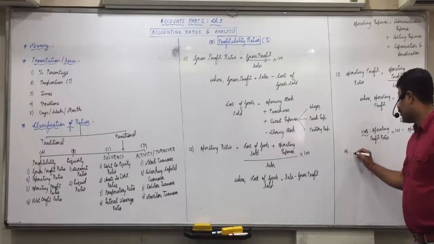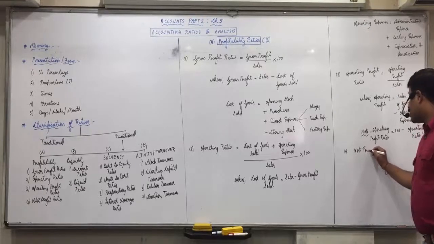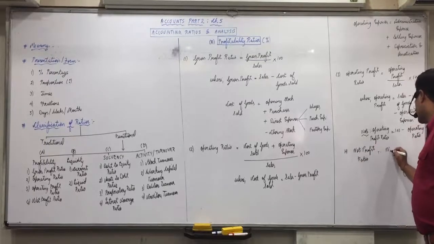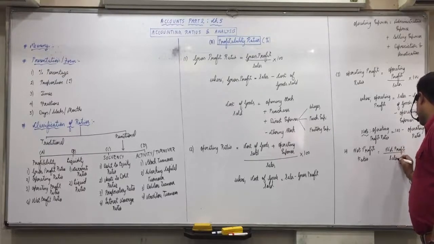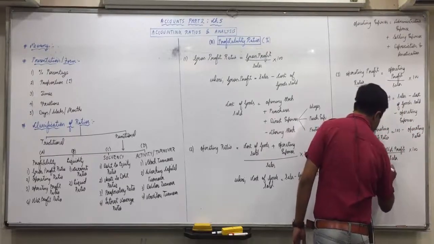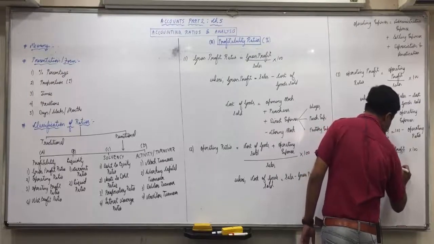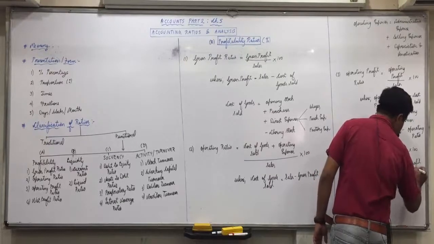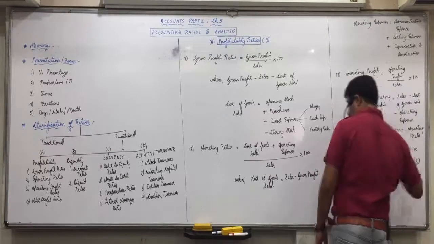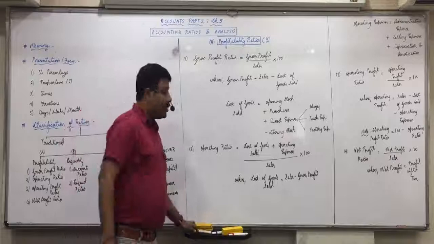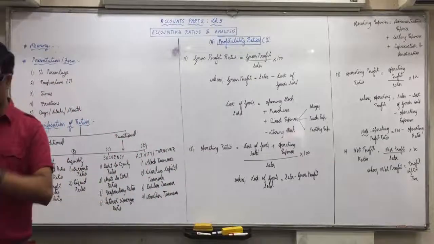And last one, net profit ratio is equal to net profit divided by sales into 100, where net profit is profit after tax. Did everyone understand this? So questions based on profitability ratios will start tomorrow.